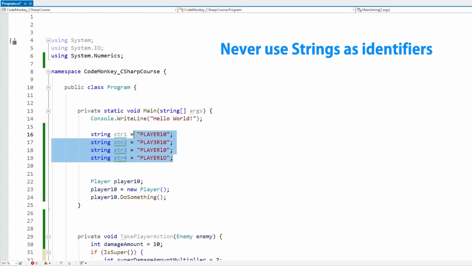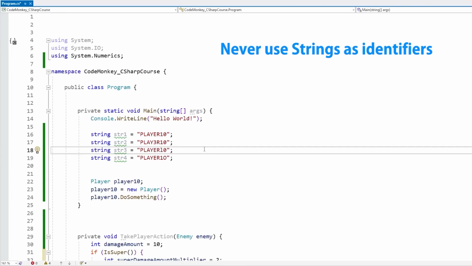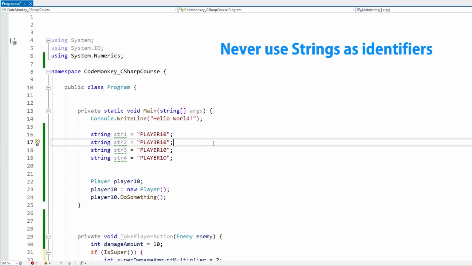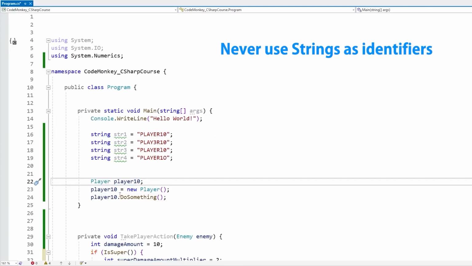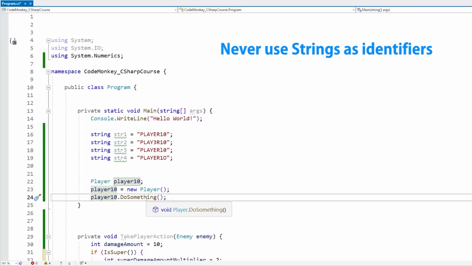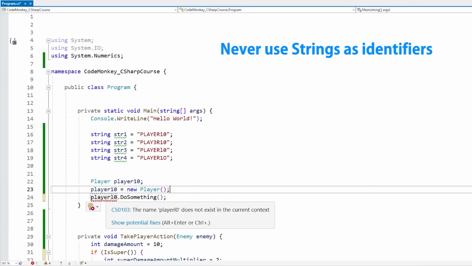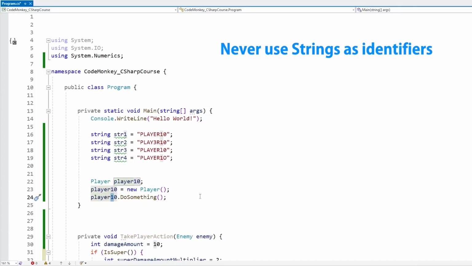So if you had an object with any of these names and you accidentally mistyped or wrote any of these other names, you would get an error and you would not know what exactly is going wrong. Whereas if you don't use strings, like for example over here, I've got a variable named player10, I construct a brand new player and I call some kind of function on the player. If over here I mistype, like for example, I change this one into a lowercase l, which looks quite similar, right away the compiler tells me there's an error.